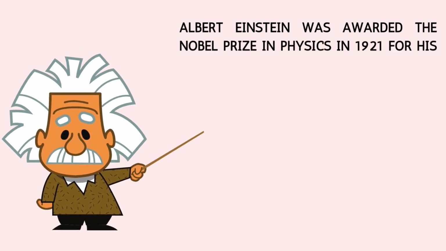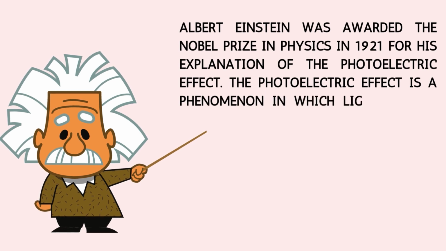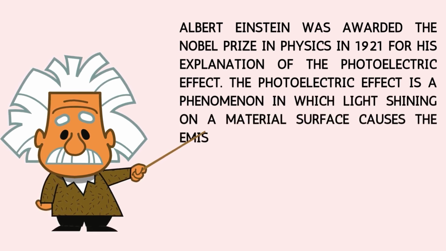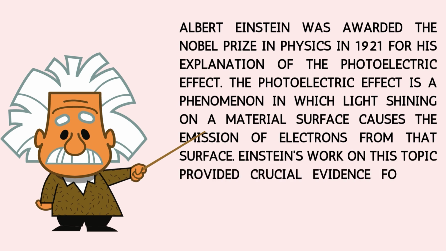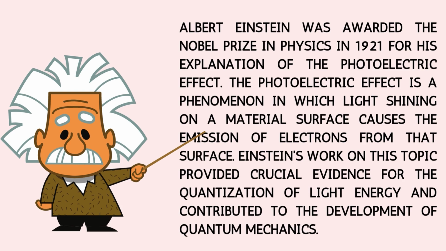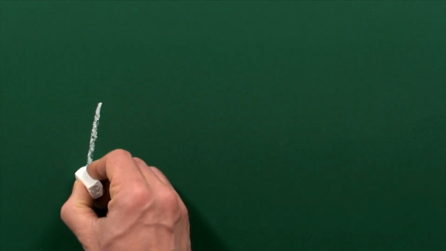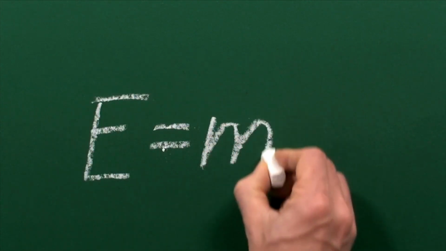Albert Einstein was awarded the Nobel Prize in Physics in 1921 for his explanation of the photoelectric effect. The photoelectric effect is a phenomenon in which light shining on a material surface causes the emission of electrons from that surface. Einstein's work on this topic provided crucial evidence for the quantization of light energy and contributed to the development of quantum mechanics.